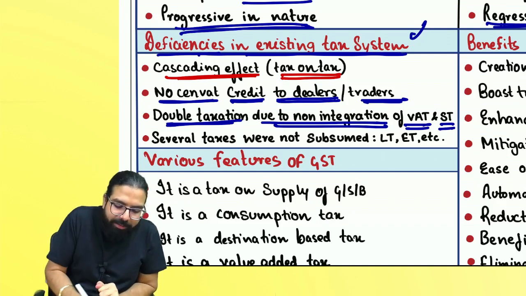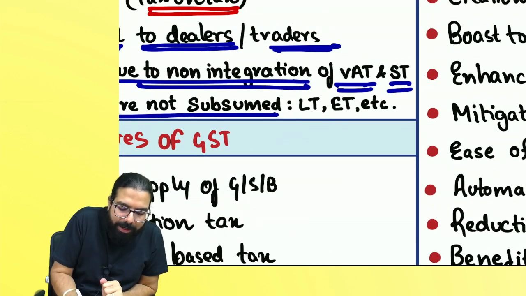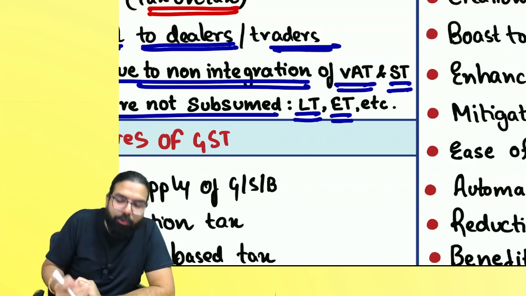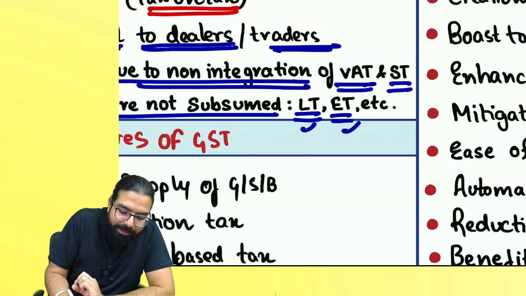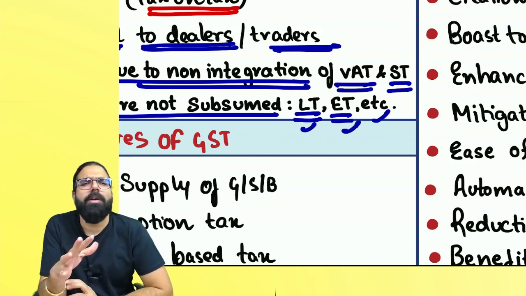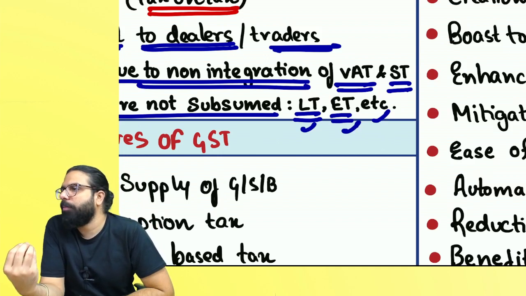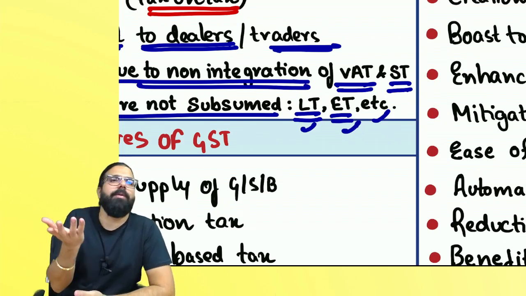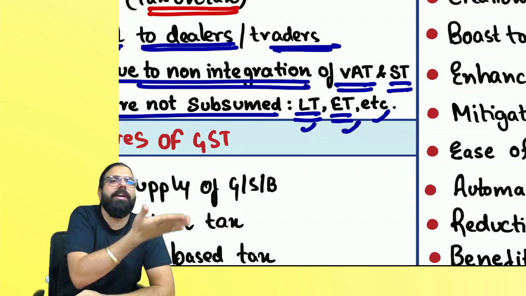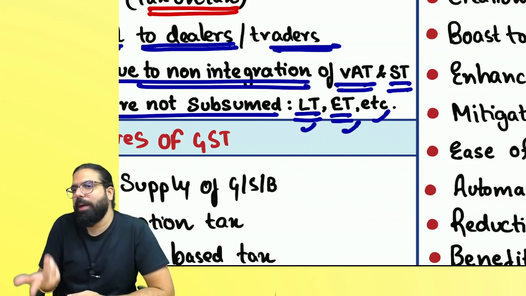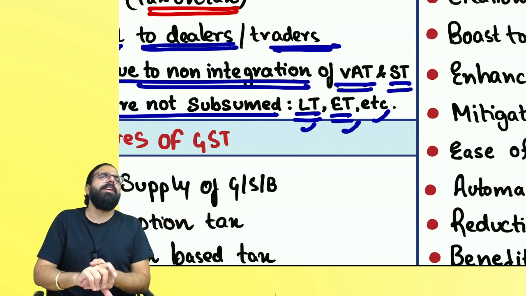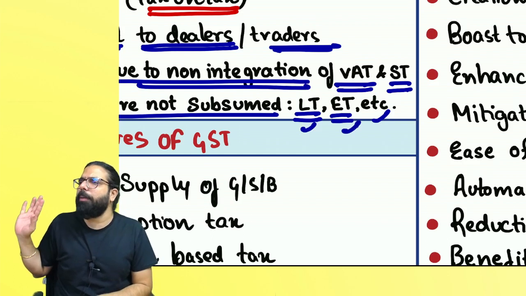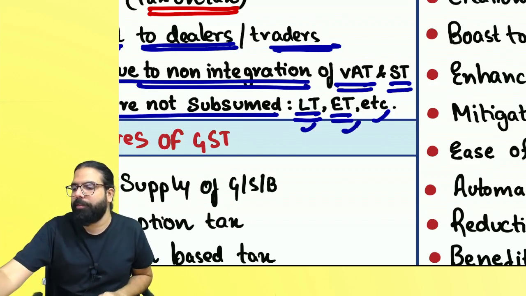The next one over here is several taxes were not subsumed, like LT, luxury tax. LT means what, everyone? Luxury tax. ET means what? Entertainment tax. Luxury tax, entertainment tax, etc. This was not being subsumed, and that was also leading to what? So many taxes. Now, when I buy, if I pay luxury tax and I don't get the credit, again it will become part of my cost. If it becomes part of my cost, again ultimately tax on tax will happen. Are we clear, everyone? Government's objective was one nation should have one tax, and there were multiple taxes. The government told we'll remove all these multiple taxes and get one tax, which is what, everyone? GST.